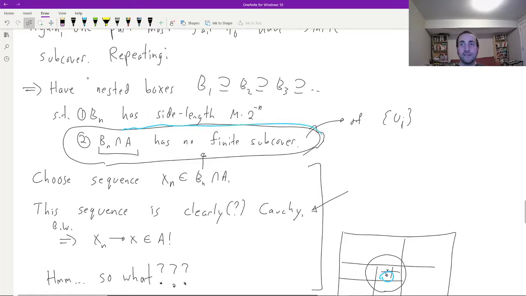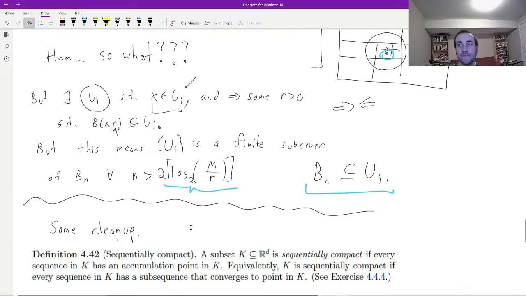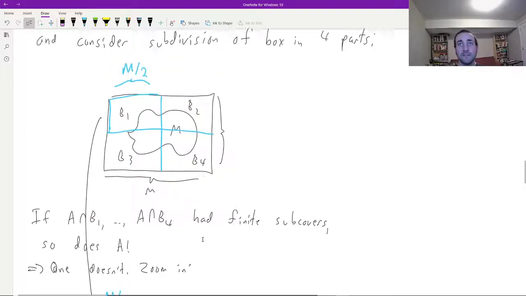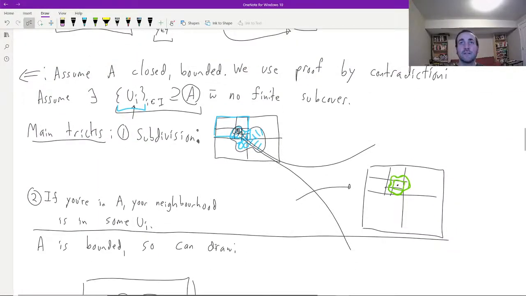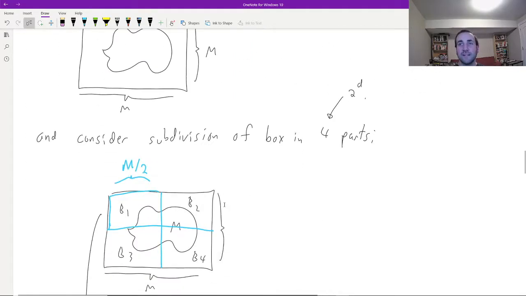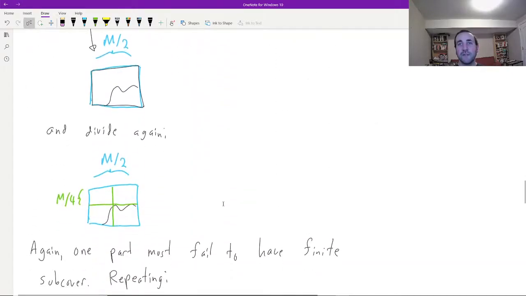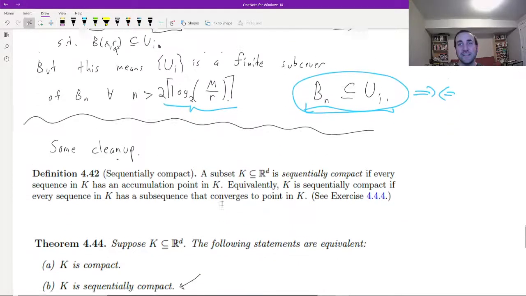But here, we had already seen that B_n intersect A has no finite subcover. So this statement here, which I've circled in blue, and this statement here are in contradiction. And so we found exactly what we wanted, which is that this assumption can't in fact be true, and so in fact A really is compact. So that's the proof. It's fairly long, but I think there are two main steps, and hopefully that's enough that one can try to remember most of it without remembering all of the lengthy details.